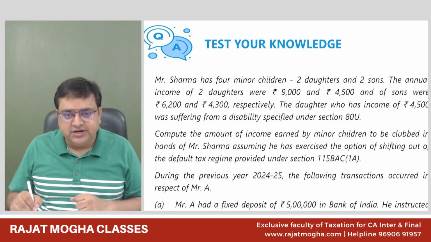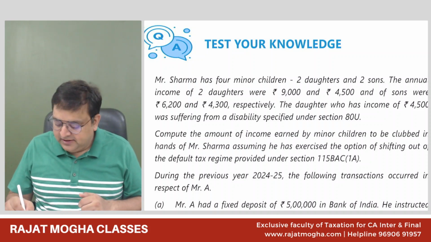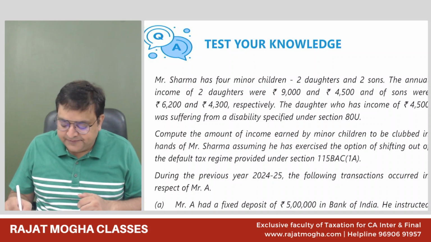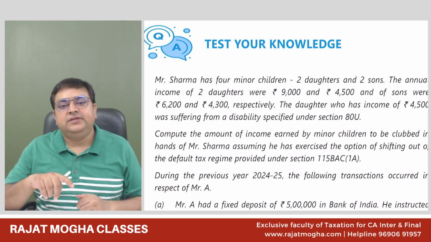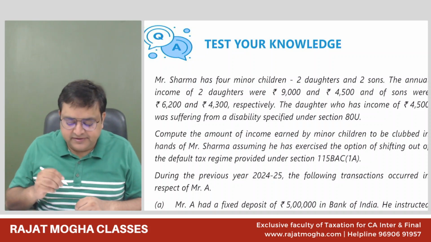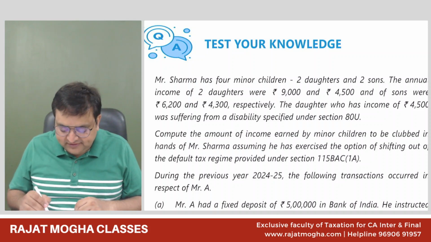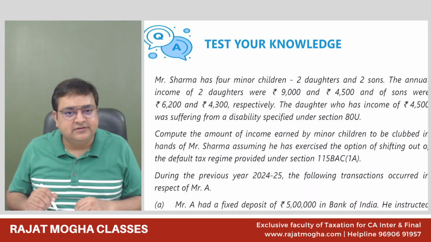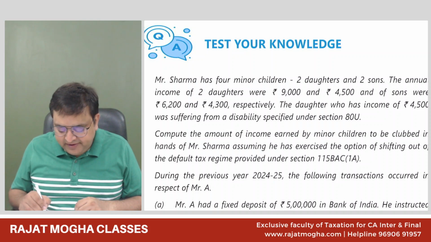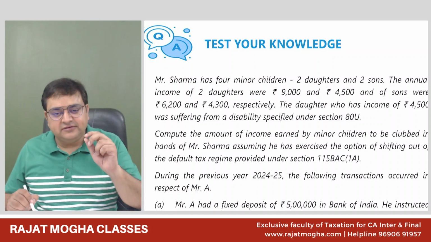So this deduction, if the assessee himself or herself is disabled, then 80U deduction is there, right? And if the dependent is disabled, then 80DD deduction is there. Correct. So now who is disabled? The daughter is disabled. So in this case, why have they mentioned 80U? In 80U, just disability is defined, right? So they have just used the word